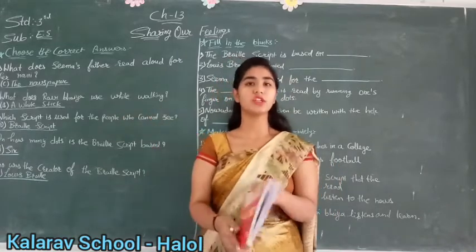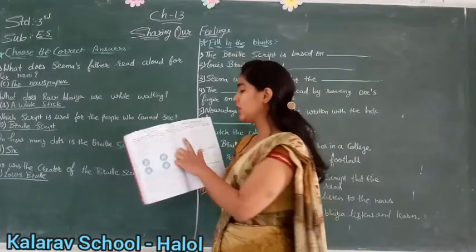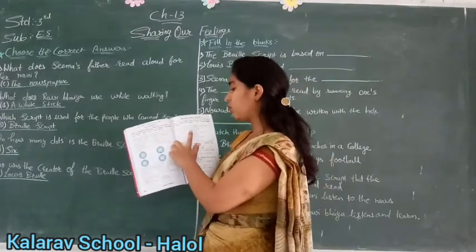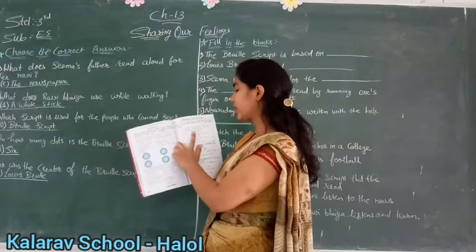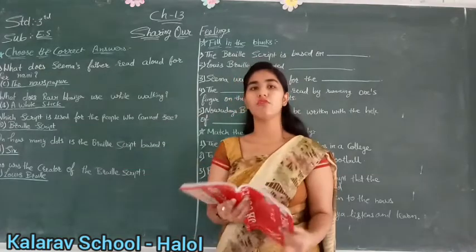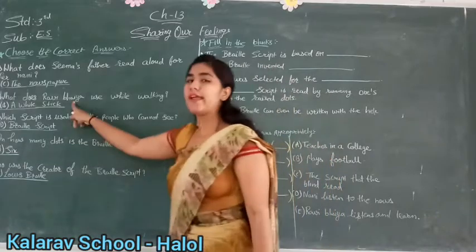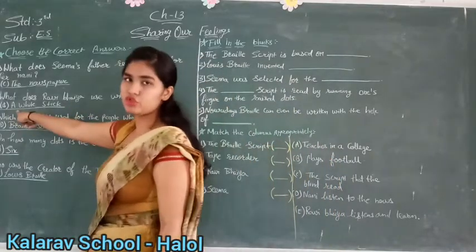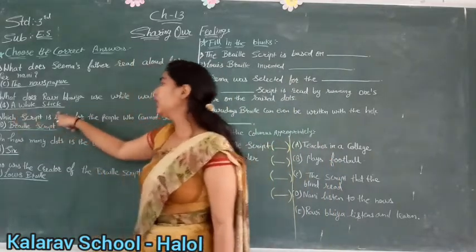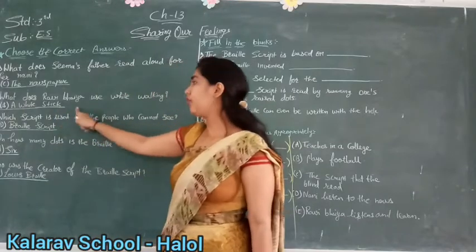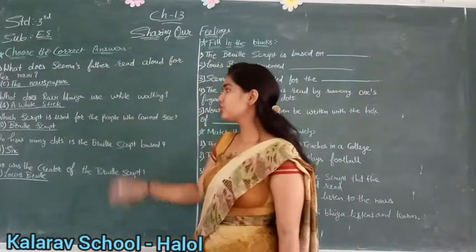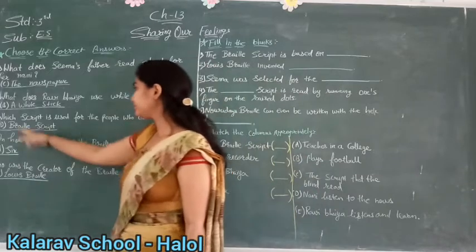Do you remember, children, the story? Yes. Now see, a honey stick, a white stick, bamboo stick or crook stick. So which stick did Ravi Bhaiya take? He carries a white stick. So your option is B, which you will write in the box. And you will underline on a white stick. Understood, children? Now see, third number.